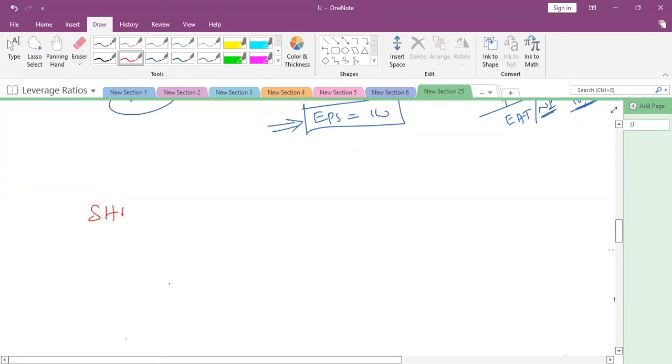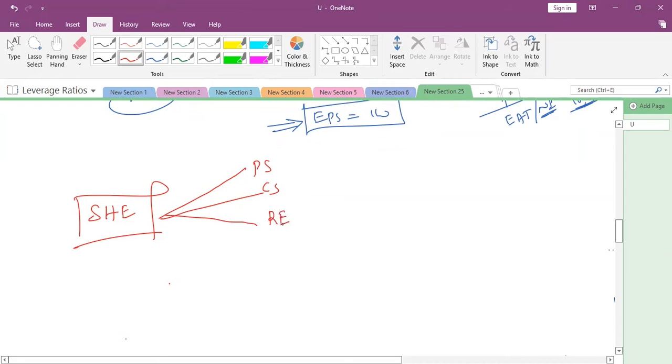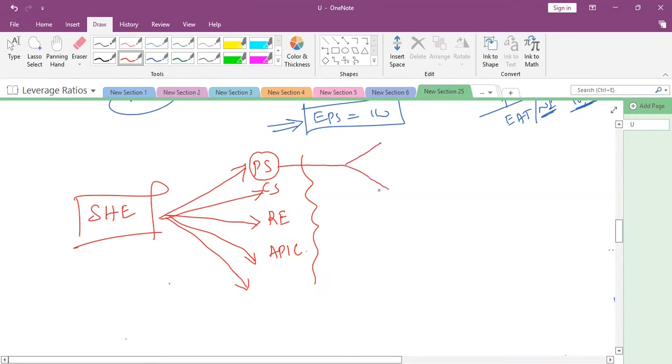So shareholders' equity in a company balance sheet represents preference shares, common shares, and retained earnings. Basically, there are other things as well, like additional paid-in capital. Okay, there are other things that are not useful now. So preference shares are there. From an accounting point of view, they fall into two categories.